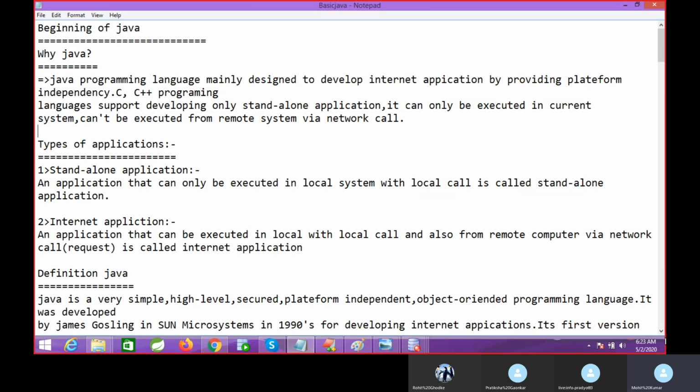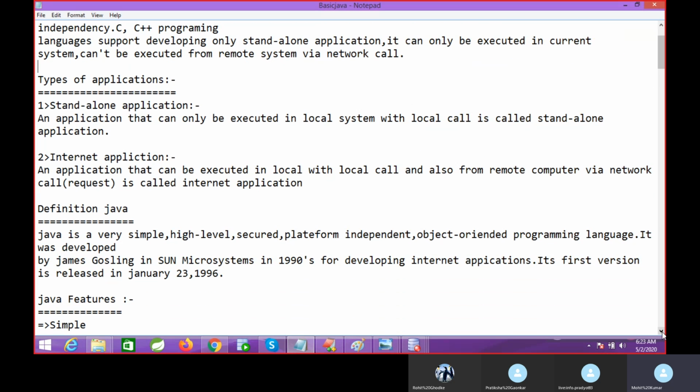Definition of Java. Java is simple. If you understand it, it is very simple. If you do not understand it, it is very tough. But in my class, you will understand each line of the code. So it is a simple, high-level language.